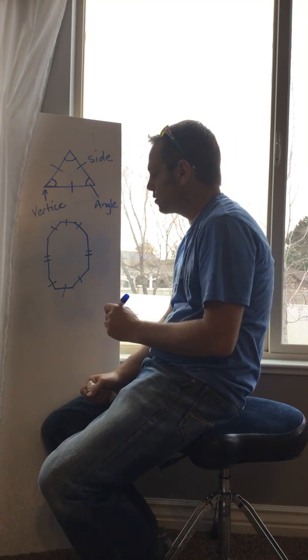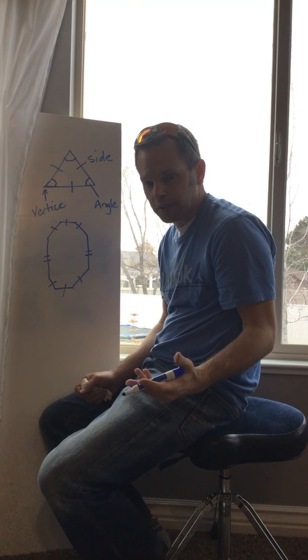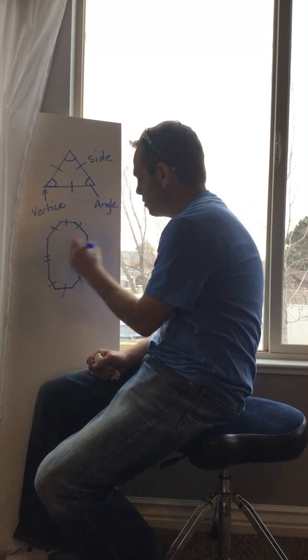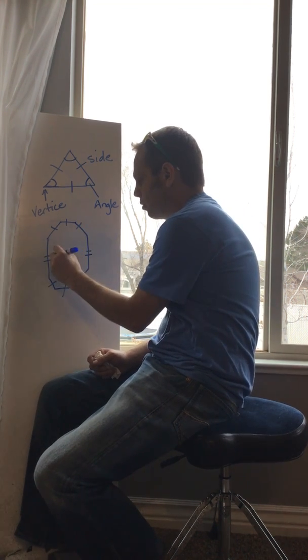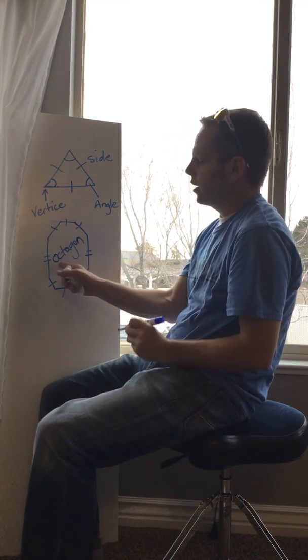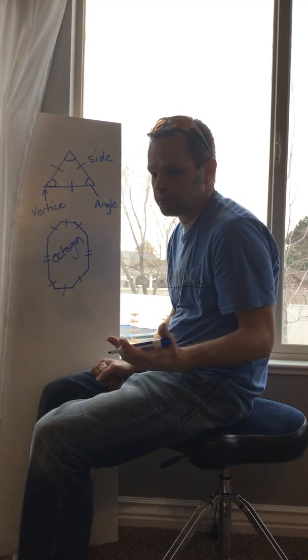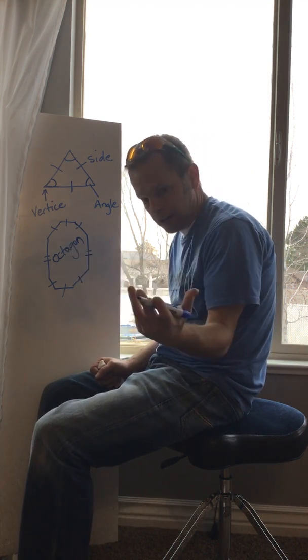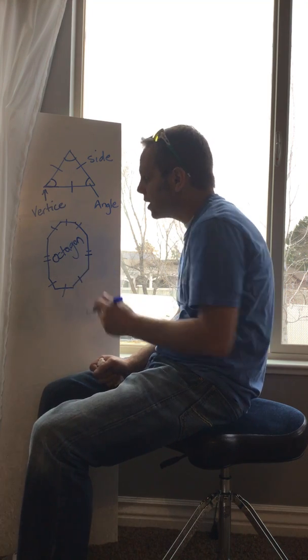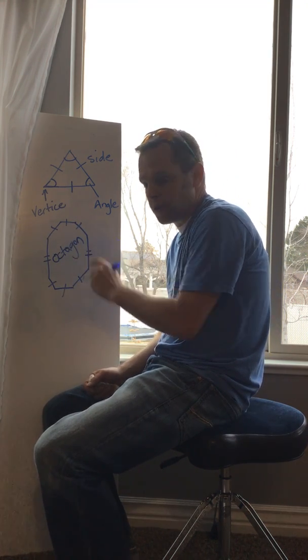Okay, first thing I'm going to do is count the sides. 1, 2, 3, 4, 5, 6, 7, 8. What shape begins with 8? Must be an octagon. O-C-T-O-G-O-N. Okay, octagon. Regular or not regular? Okay, I agree. It's not regular because not all sides are the same. So you will put not regular for that.